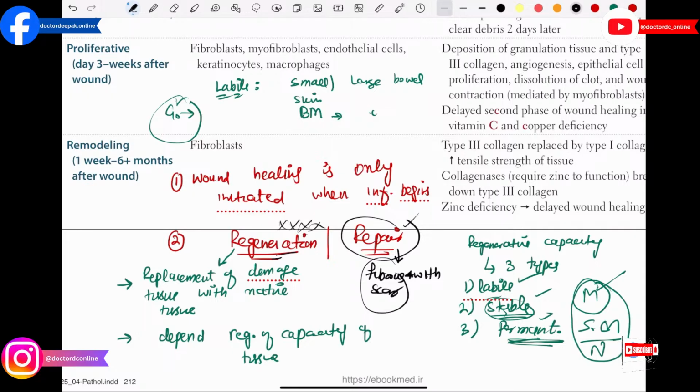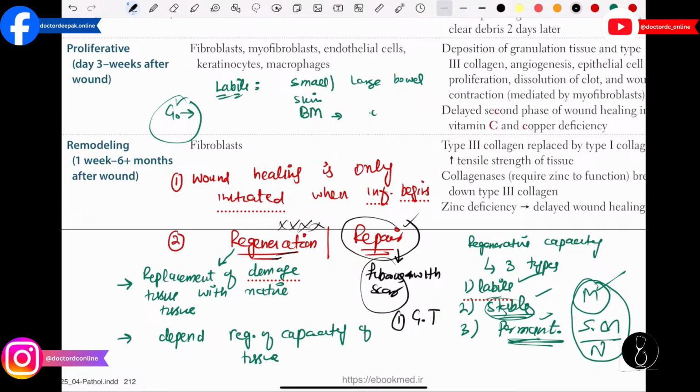Then after that you have to remember this one, whenever there is a repair, there is always formation of granulation tissue in the initial phase of repair. This is very important. Whenever a tissue is undergoing repair, the first point will be formation of granulation tissue. If they ask you what is granulation tissue, basically it consists of fibroblasts, the deposition of type 3 collagen, then it contains the capillaries, then it contains the myofibroblasts.